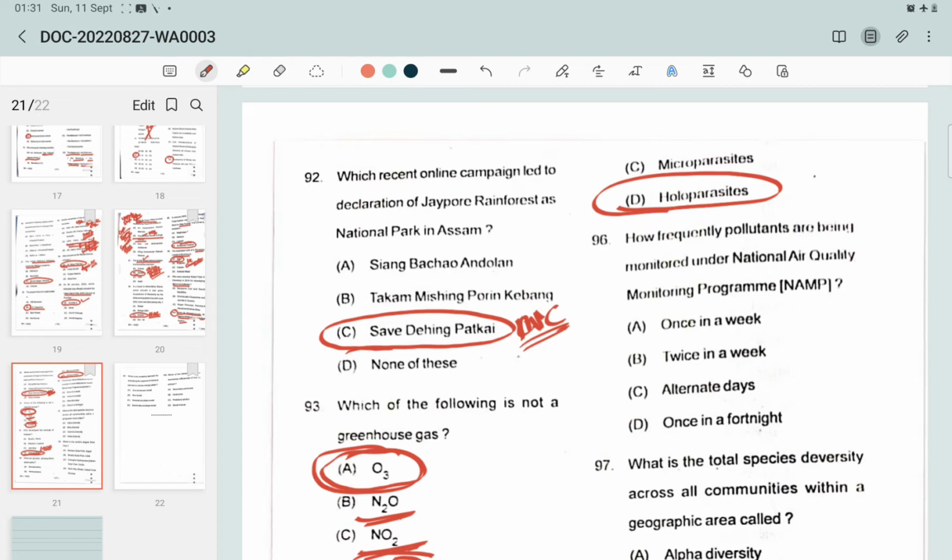The options are once in a week, twice in a week, alternate days, and once in a fortnight. Under the National Air Quality Monitoring Program, the monitoring of pollutants is carried out for 24 hours, that is 4 hourly sampling for gaseous pollutants and 8 hourly sampling for particulate matter, with a frequency of twice a week to have 104 observations in a year. So that is with a frequency of twice in a week and 104 observations per year.